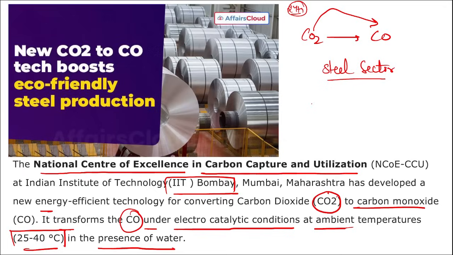All you have to remember is which Center of Excellence has recently developed this new technology that will be converting carbon dioxide into carbon monoxide. It is the Center of Excellence located at IIT Bombay. Right? Next, and remember both of them are your CFCs, that is your chlorofluorocarbons that affect your environment.